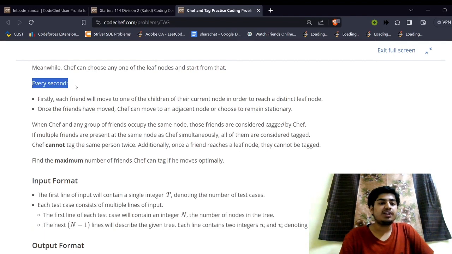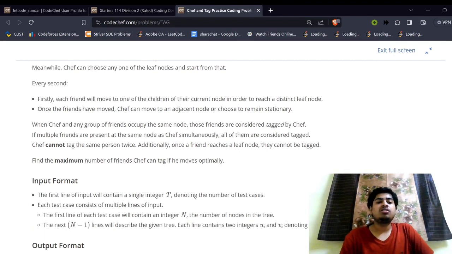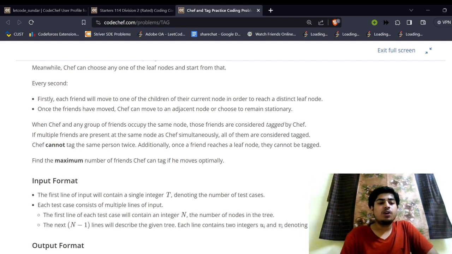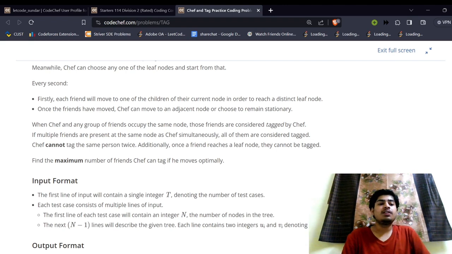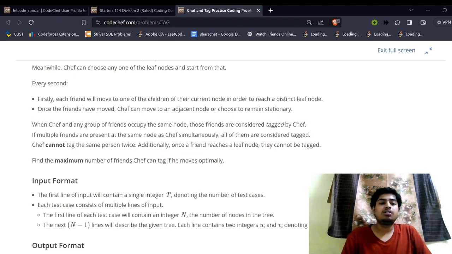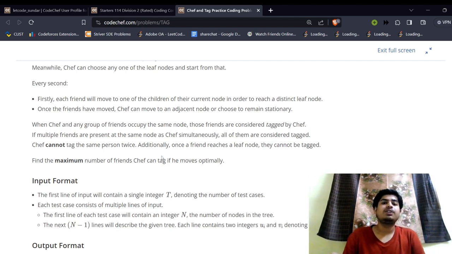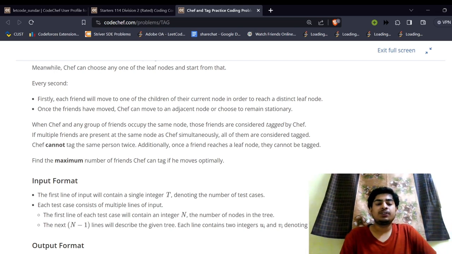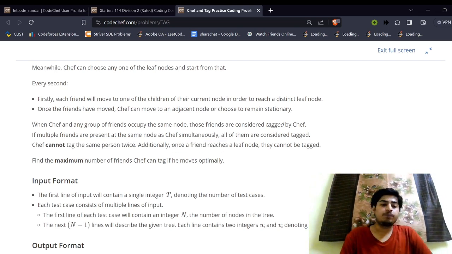Every second, the friends will be moving towards their goal by 1, and the chef can also climb up and move to the parent of its node in 1 second. Whenever the chef and the people are present on the same node, the chef can tag the people, and we just need to find the maximum number of friends who can be tagged. It's also given that the chef cannot tag the same person twice, and once a friend reaches a leaf node, they cannot be tagged anymore.